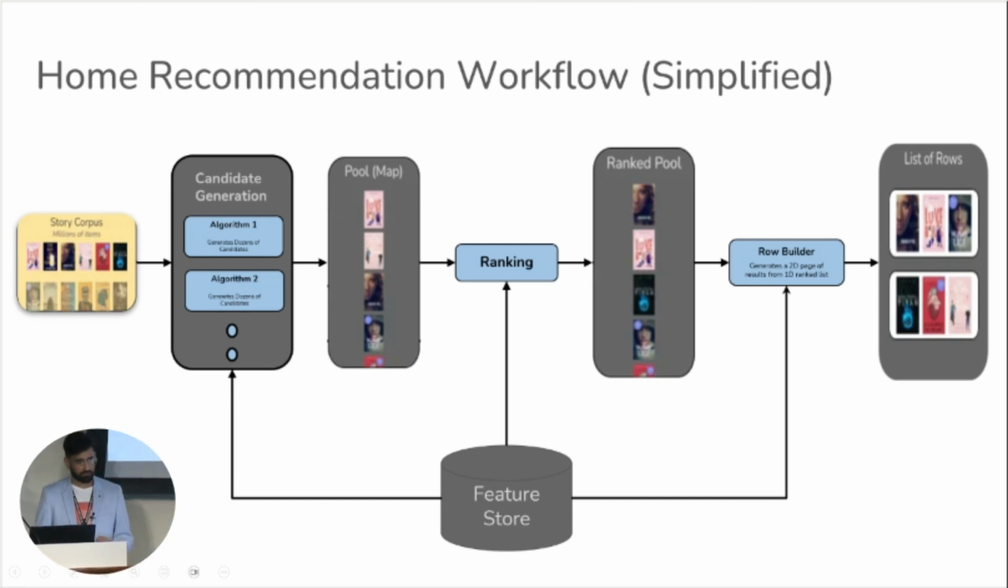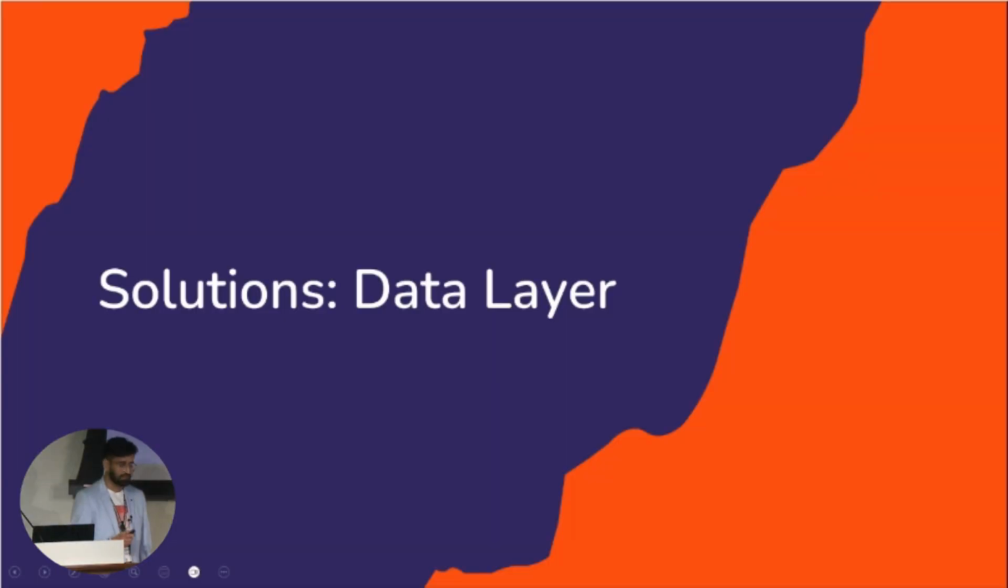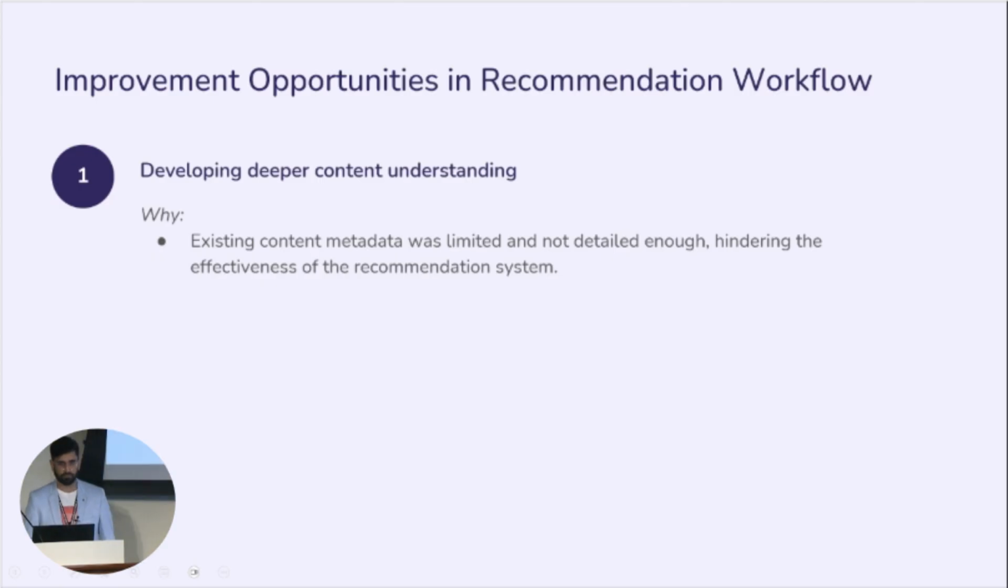To address the problems Gayathri just described, we conducted numerous experiments over the years, modifying different components of this workflow. In the rest of the presentation, I'll discuss an end-to-end example of one of our top-performing experiments. We'll look at the modifications we made to the different components of this workflow, namely the data layer, the candidate generation layer, and the ranking layer. Let's talk about the data layer first.